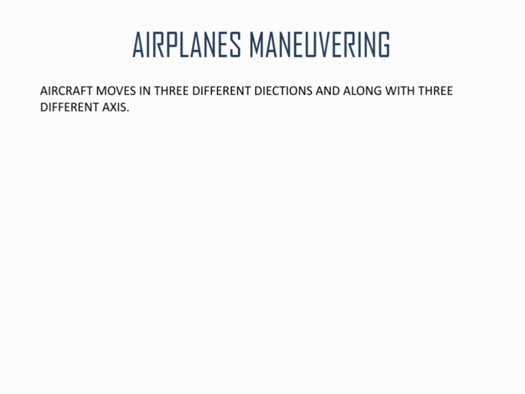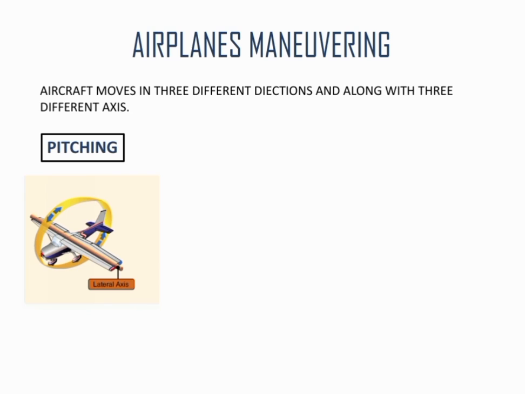Airplane maneuvering. Aircraft moves in three different directions along three different axes. First is pitching. Pitch up and pitch down means nose up and nose down. This direction is along the lateral axis.